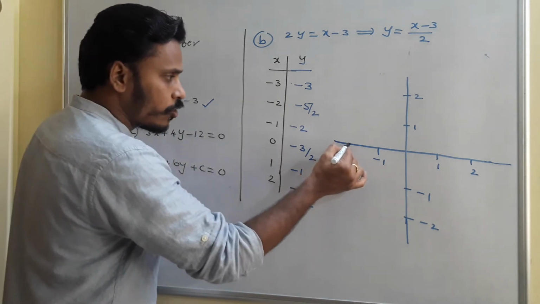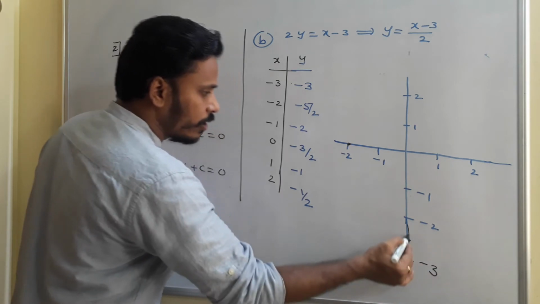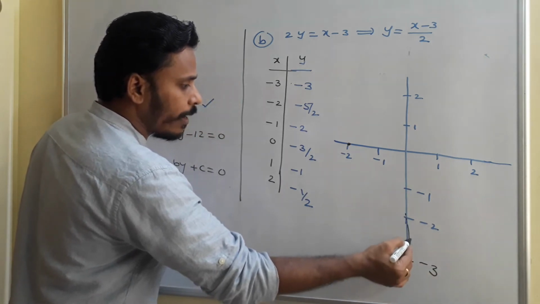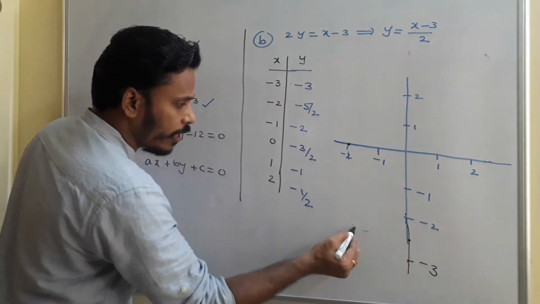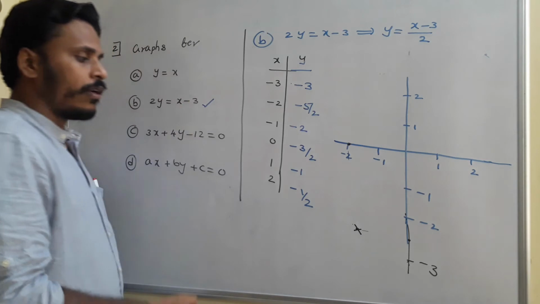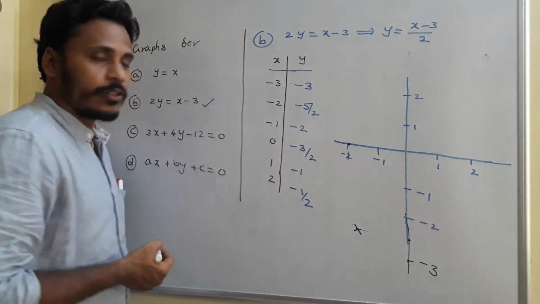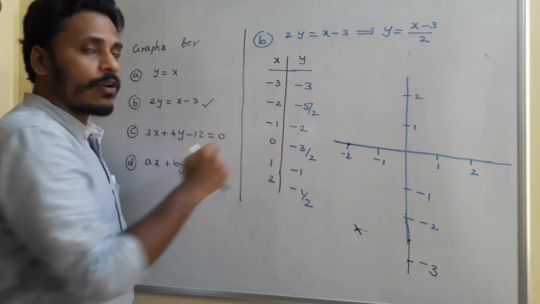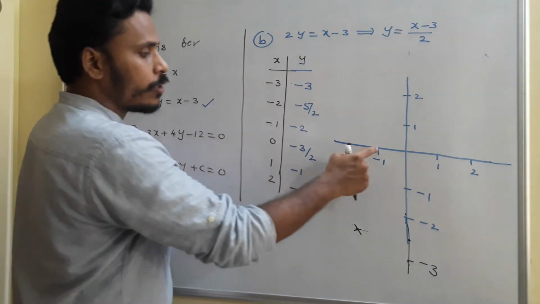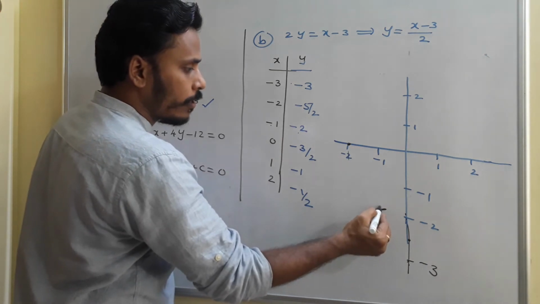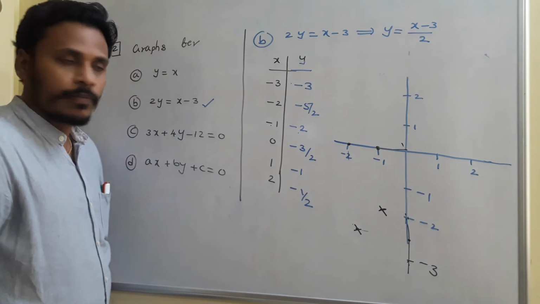So x minus 2 and y minus 2 point something means, in between minus 2 and minus 3 I have minus 2.5. Related to minus 2, I need to locate one point here. And the next one, if x is minus 1 and y is minus 2, this is the point. X minus 1 on x-axis, minus 2 on y-axis.